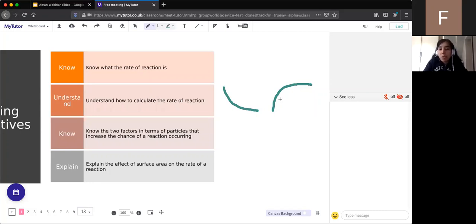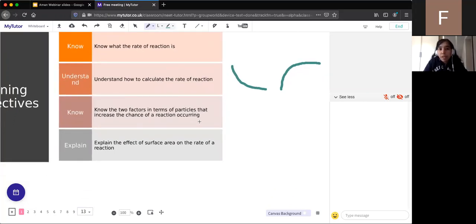And to calculate that rate, we do the mass of reactant lost, or the volume or mass of product formed, divided by time. And it's usually in centimeters cubed per second if it's a gas, and it may be grams per second if it's a product which has a mass. The two factors in terms of particles that increase the chance of a reaction occurring and being successful are an increase in frequency of collisions and an increase in the amount of energy in the collision. And that therefore will increase the chance of a successful collision, which means that the collision has to have the activation energy. So remember, for reactants to react, they have to have the activation energy, which is the minimum amount of energy for a reaction to occur.